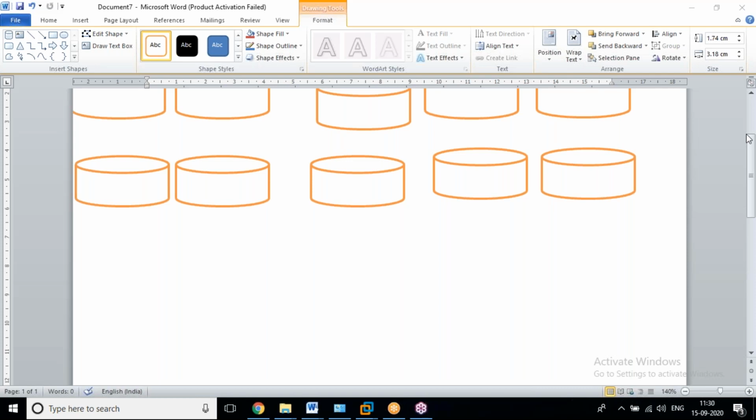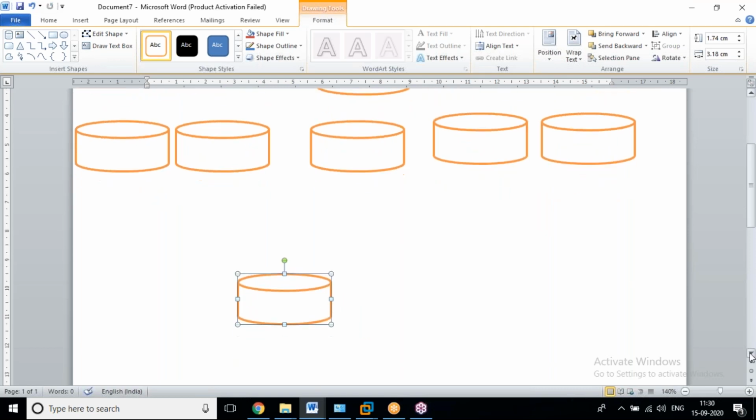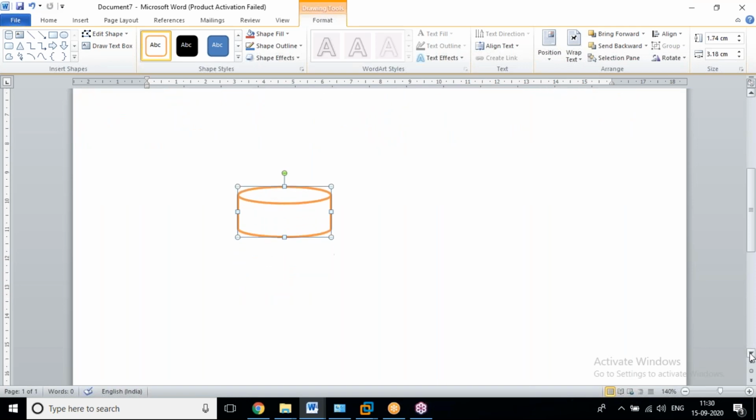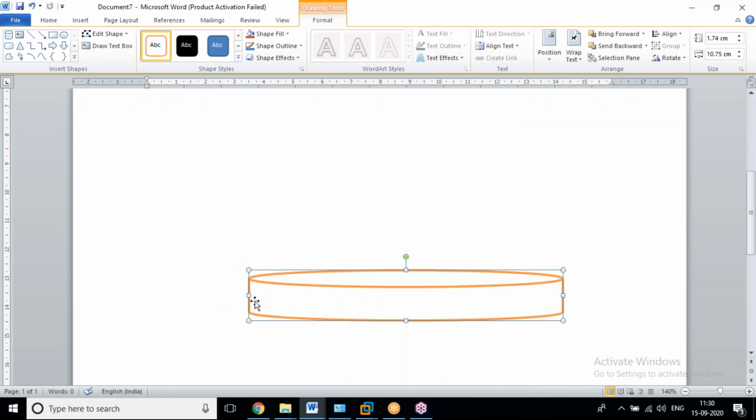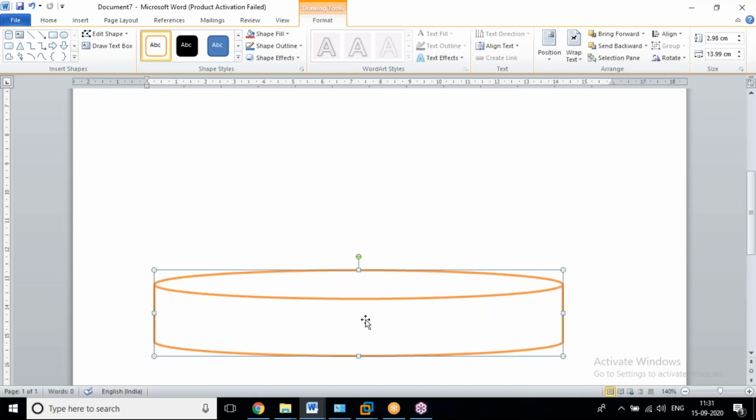We can't. So for that reason we use virtualization technology. It works like this. We purchase one high-end system, one high-end hardware. Imagine this is the hardware.